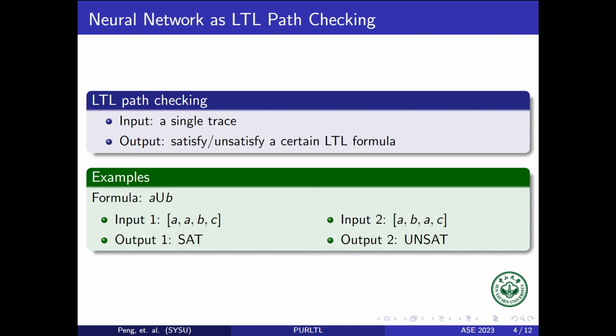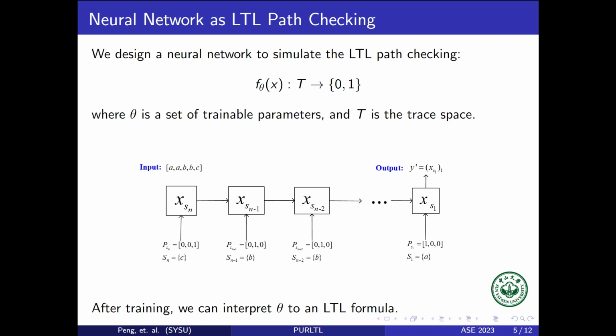Since the original LTL semantics requires infinite traces that are very hard to acquire in practice, we modify the LTL semantics so that the traces are finite. Please refer to our paper for details. Our neural network simulates the LTL path checking.